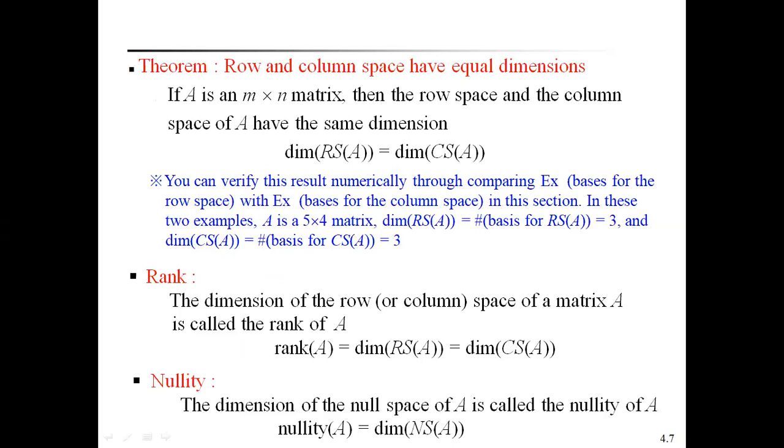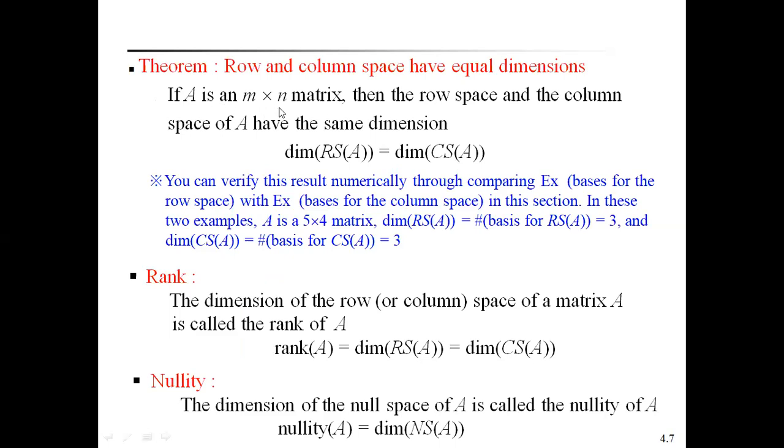Next, we will discuss a theorem. Row and column space have equal dimensions. Because already in the previous examples we discussed this, what is the statement of the theorem?